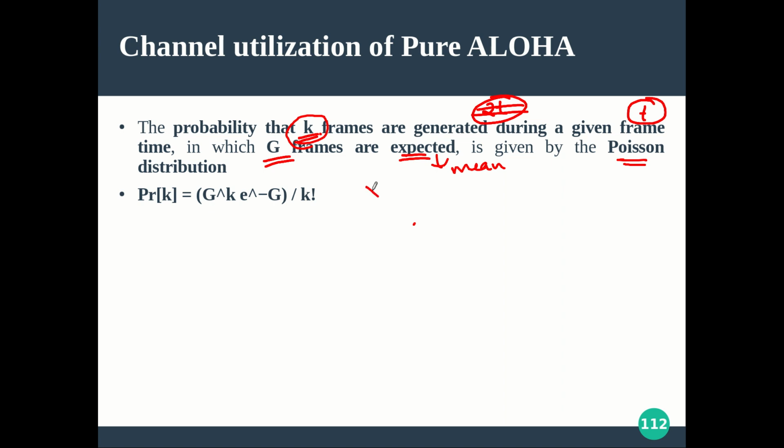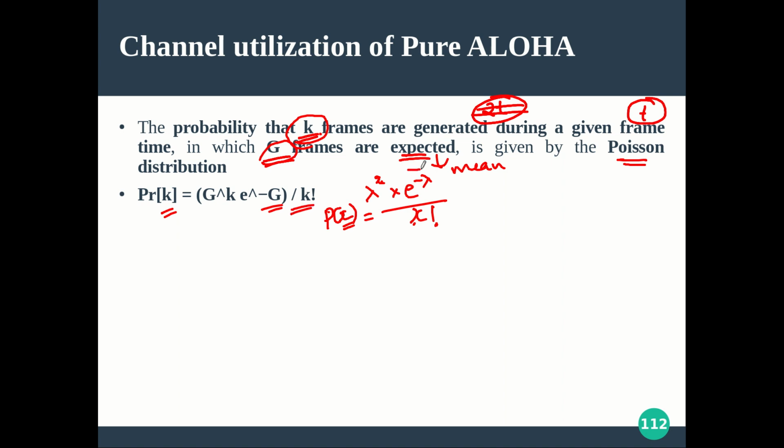Lambda raised to x, e raised to minus lambda, by x factorial. You may have studied it, the probability of x. Here x we want it to be k. So P of k will be, and the lambda in our case is g, so g raised to k into e raised to minus g by k factorial.